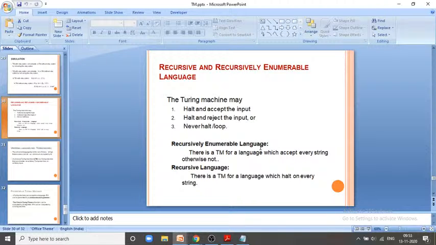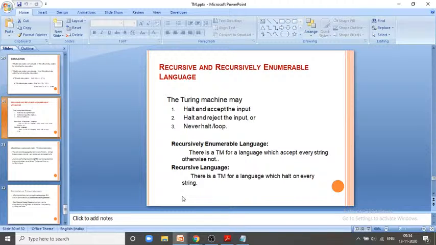Okay, there is a subset of recursive enumerable language which is known as recursive language. In case of the recursive language, there is a Turing machine for a language which halts on every string. So that is basically a recursive language. I repeat, if I produce a language, say L, and that contains n number of strings, and for every string, when the Turing machine parses the string, the Turing machine halts, then I can conclude yes, that particular language is basically a recursive language.